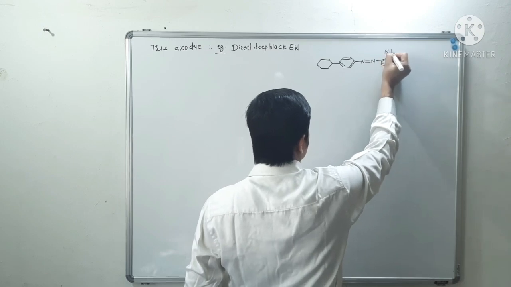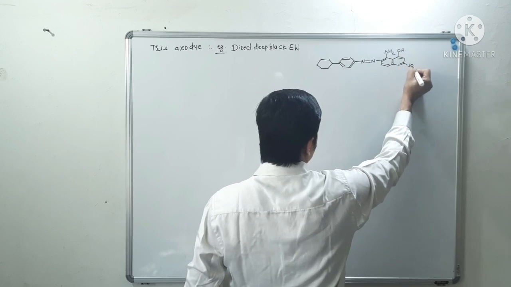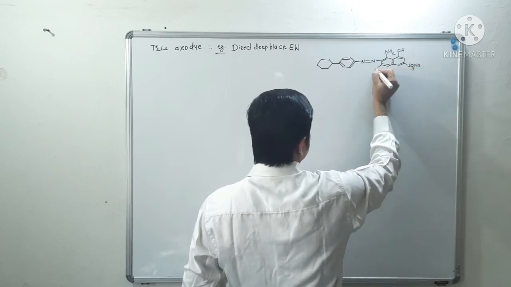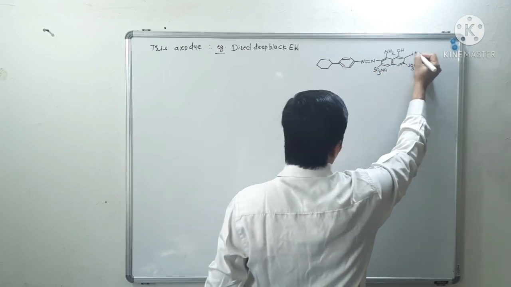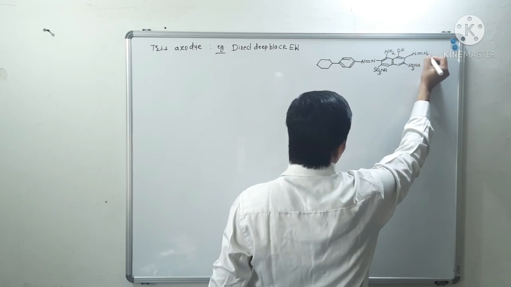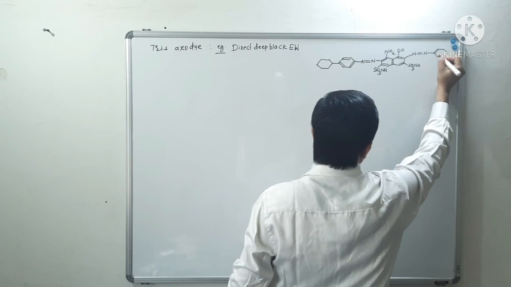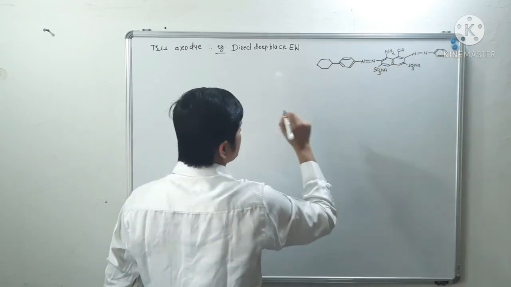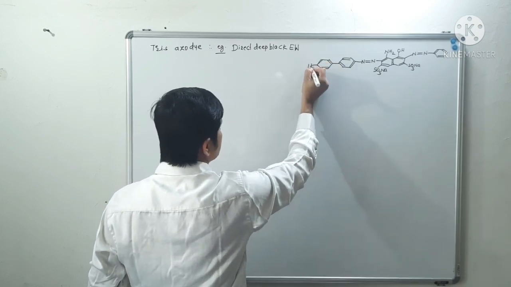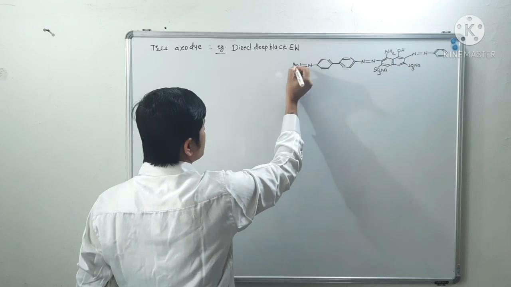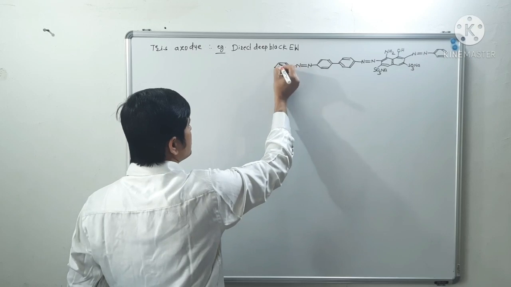So no doubt there will be three azo groups in the structure of a tris azodye.